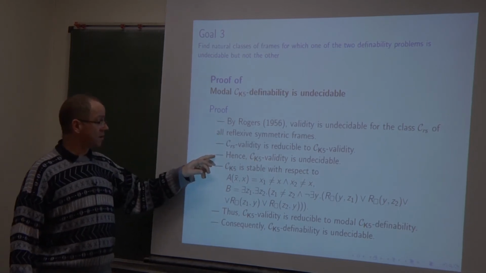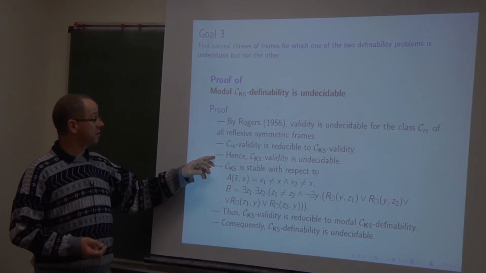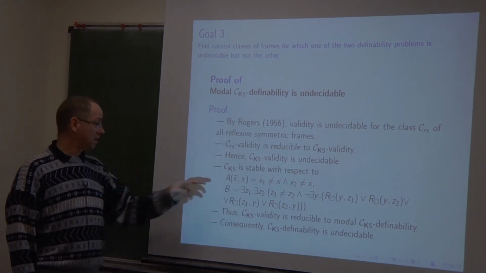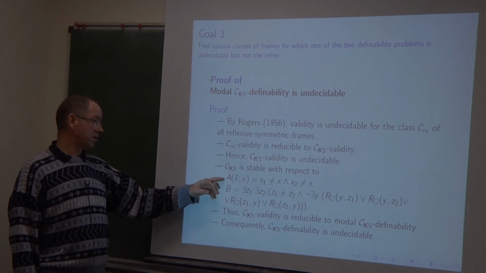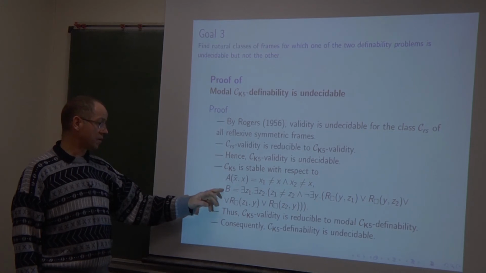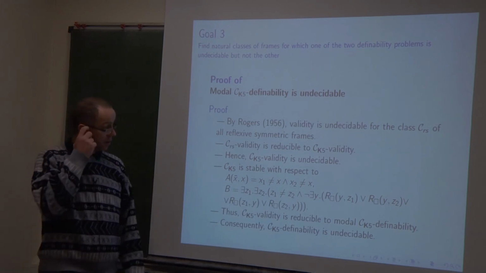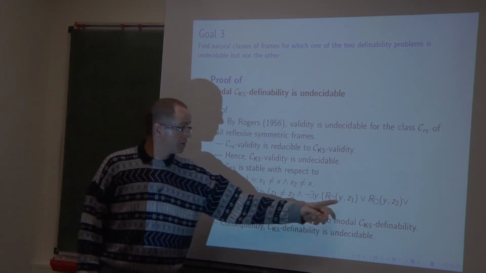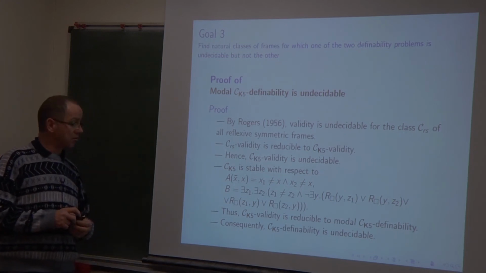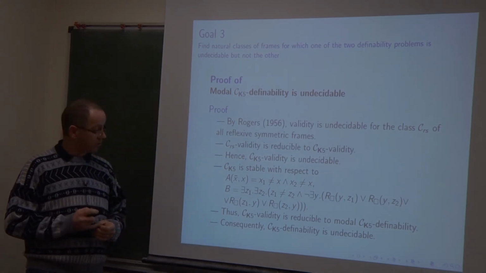But it is not the end of the proof, because in order to obtain the undecidability of modal definability, we have to show stability of this class of frames. And stability can be obtained by means of this formula and this sentence. This sentence says that there exist at least 2 different points without any predecessor by the accessibility relation. And again, I'm ready to show the stability, but maybe there is no need.